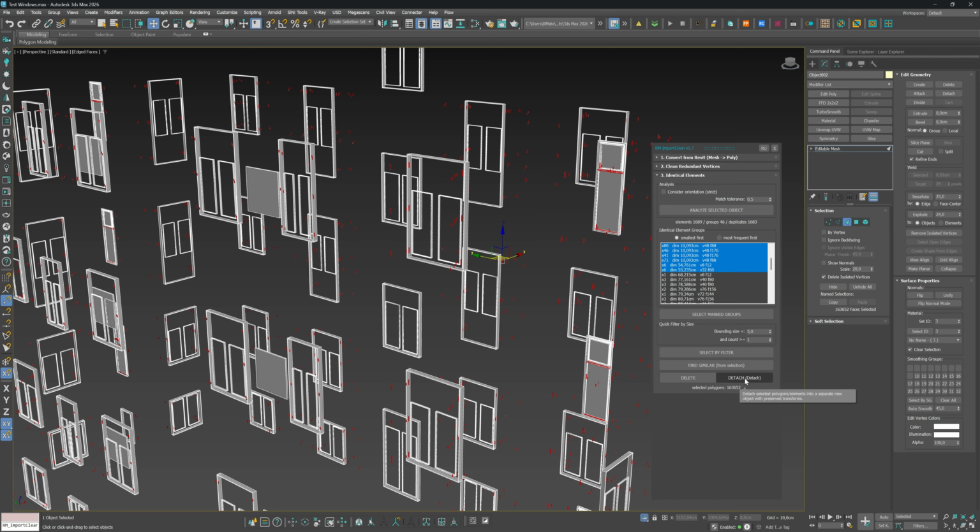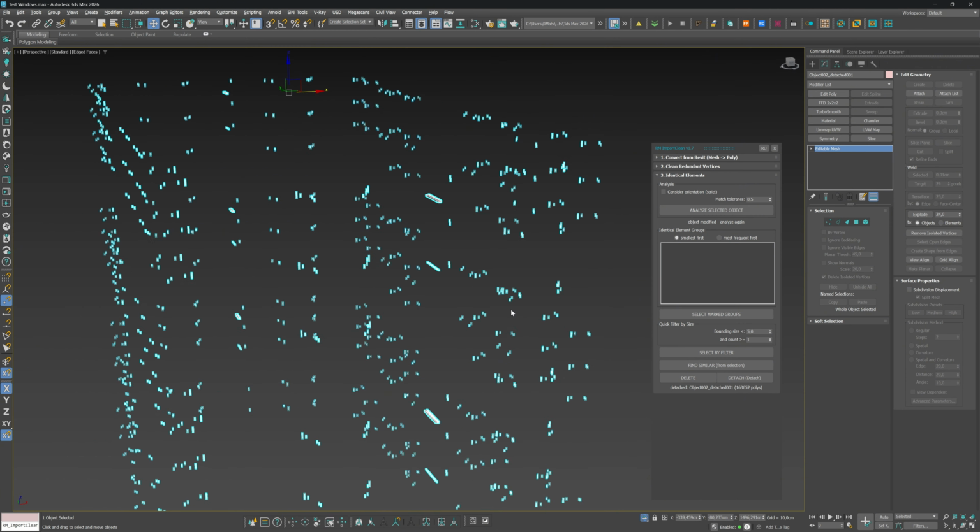The Detach button allows you to separate the selected elements into a new independent object with a single click.